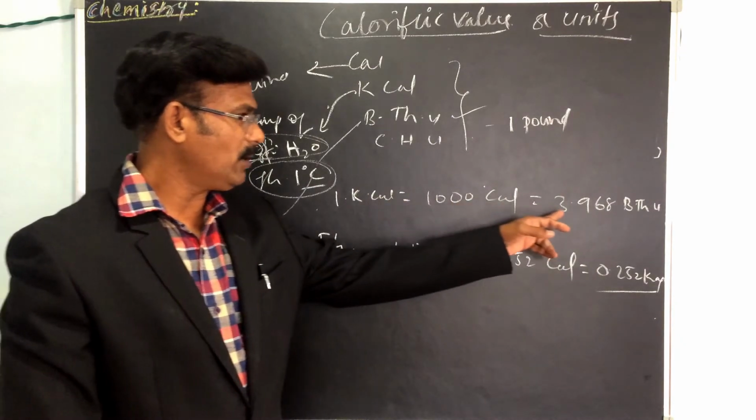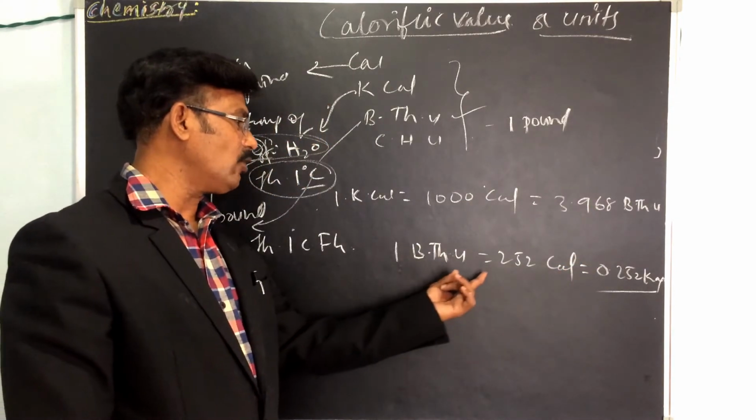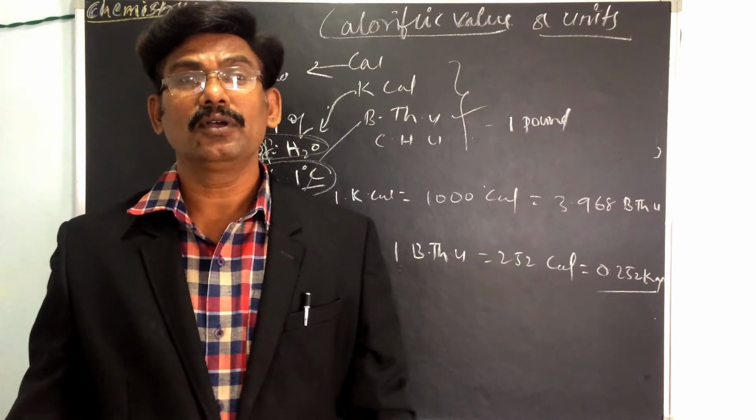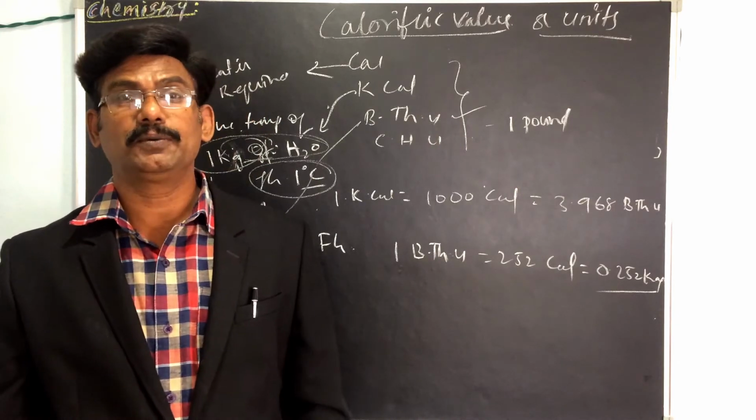So 1 calorie is equal to 0.3968 BTU, but 1 British thermal unit is equal to 252 calories. Okay, that is about the BTU.